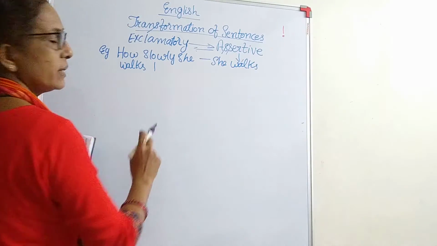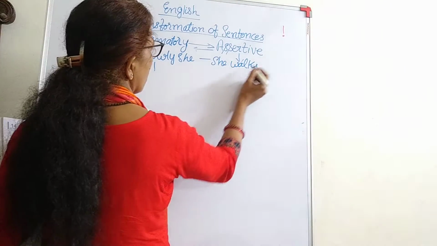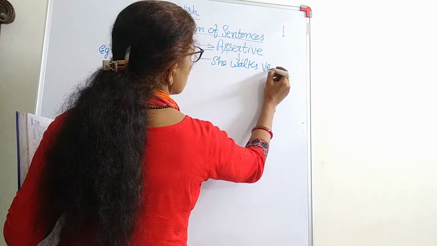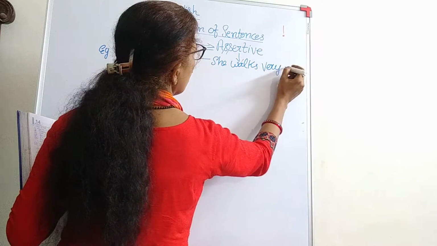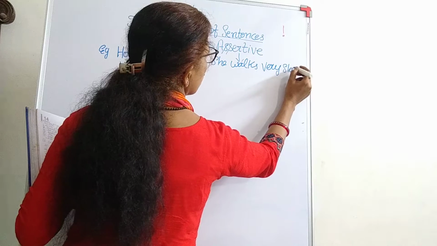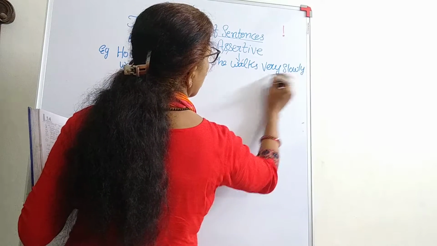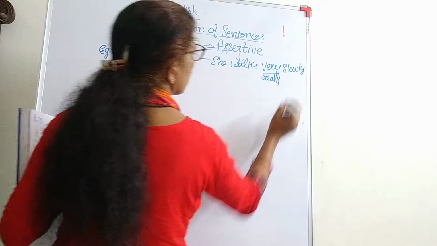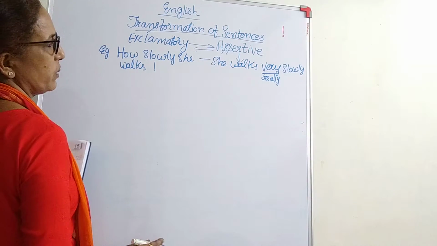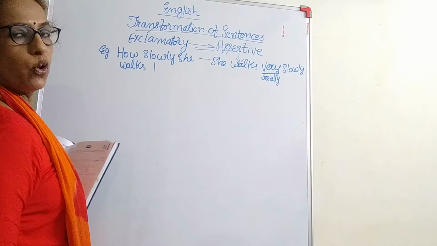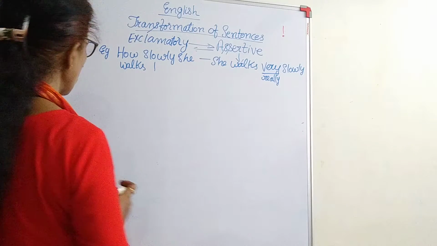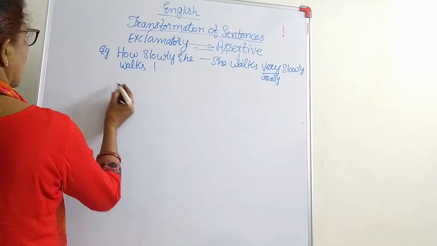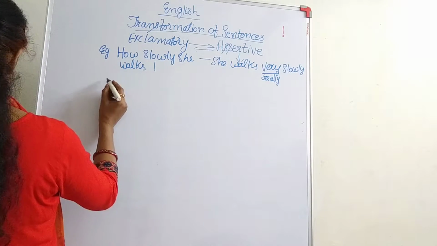Okay, and is, was, are, were, very, indeed. This is she walks very slowly. Or we can put here, she walks really slowly. But normally we use the word very here. She walks slowly indeed. That's also correct. Okay. This is the structure for that.